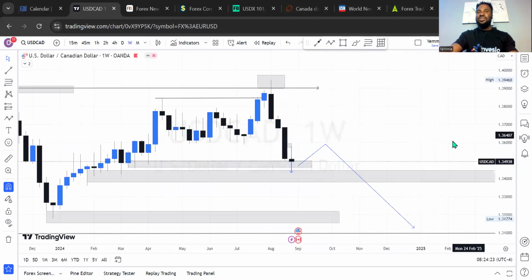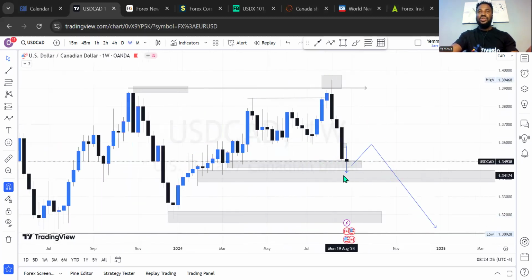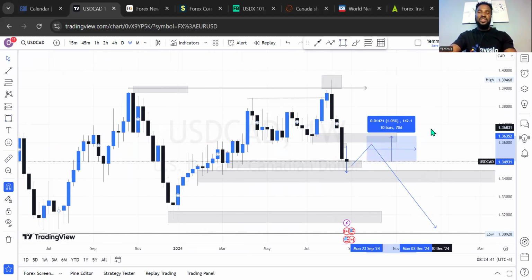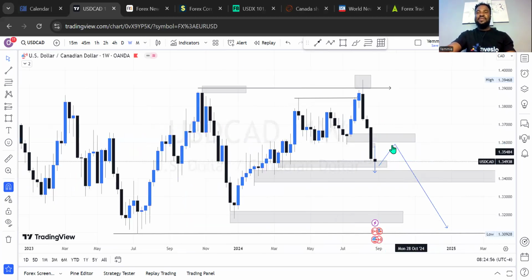Let's see the weekly outlook. The weekly has been bearish for the past 4 weeks, of course, and then this is also a very good rejection that we've seen in this market movement. And for that reason, I may just be expecting USDCAD to come to a price range like this. Of course, this is about how many pips to the threshold of this level? It's about 150 pips. When you look at all of these currency pairs we've analyzed today, it's about 150 pips on average. US dollar is related to all of them. So that means a lot, right? And with that information, therefore, ladies and gentlemen, the bias on USDCAD, even on weekly outlook for me, is going to be a buy for this week.